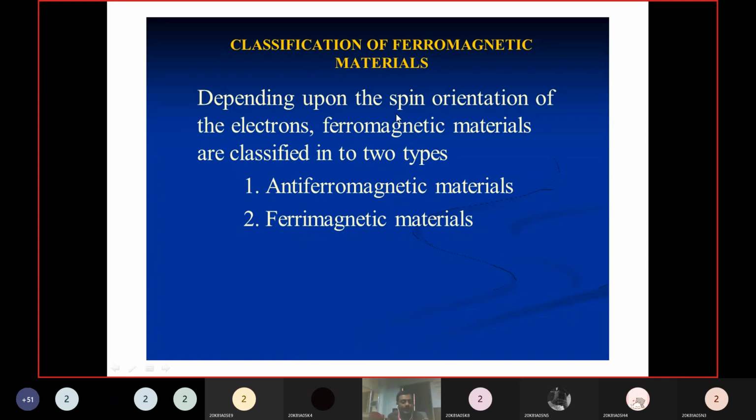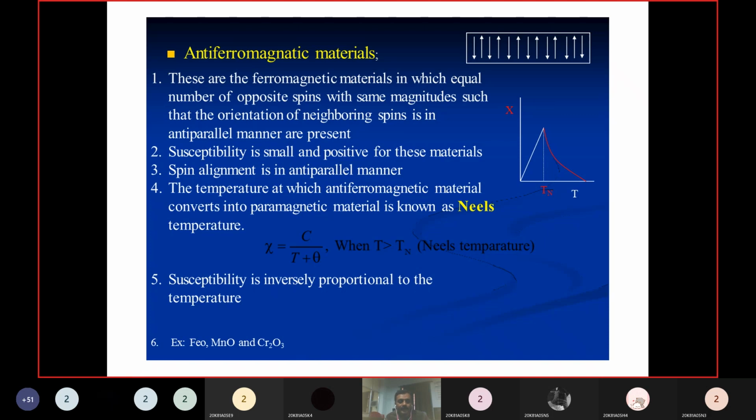If you observe any orbit, it contains positive spin as well as negative spin. Positive spin has its magnetic momentum in one direction, and negative spin orientation is in another direction. Based on those spins, positive and negative, these types of materials are divided into antiferromagnetic materials and ferrimagnetic materials.